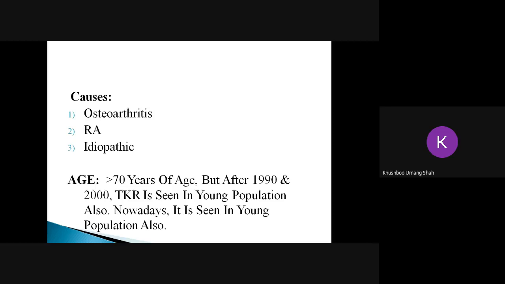The third reason for going for TKR is idiopathic. There is no particular cause why there is an arthritic change in the knee joint or why certain kinds of deformities have developed in older age. Now the age. Generally, we see osteoarthritis and knee pain in the later stage, like at 70 years of age. But in the last few years we have seen that the osteoarthritis that leads to TKR is more common at an earlier age also. We can see candidates for TKR in their early 40s and 50s.